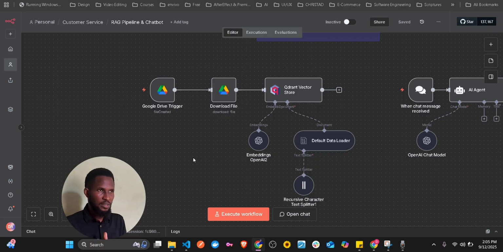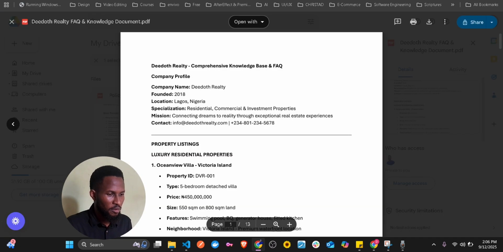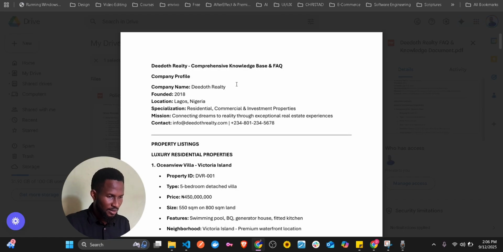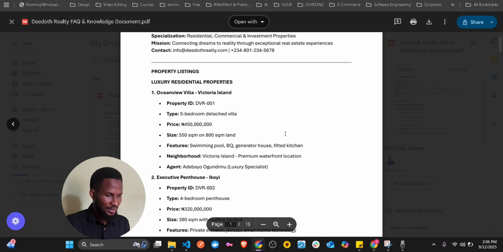If they search for this, do we want them to get that information? So all the information is like FAQ, frequently asked questions, inquiries about the properties, or whatever you want the client to know, that you don't have to be the one to respond to them. We're going to put it in a record, and let me just show you my own. Okay, so this is just what I have for d.realtor. So now these are the property listings.